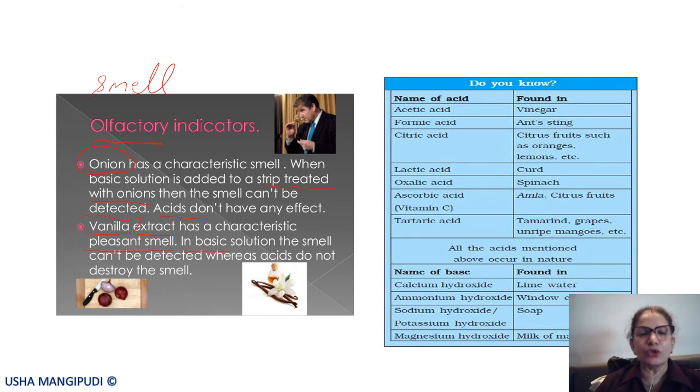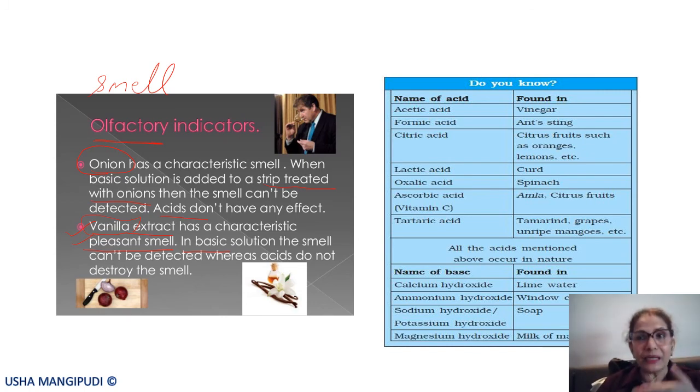In a basic solution, the smell can't be detected. When this vanilla extract is put in a basic solution, the smell disappears. There will be no pleasant smell of vanilla. But in the acids, you still keep getting the smell of vanilla because they cannot destroy the smell. That is how you can use these olfactory indicators to detect whether the given solutions are acidic or basic. They are olfactory indicators because everything is happening with smell.